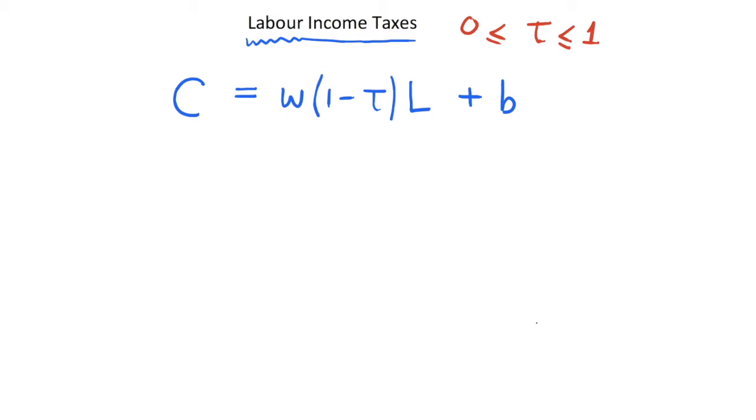And you may think that this would have no impact on anything, but you would be wrong. So the amount of tax revenue we gain from this tau term, if we expand out this bracket, is going to be equal to the wage multiplied by the tax rate multiplied by the labour. So if we're rebating this, then this B term is going to be equal to exactly that.